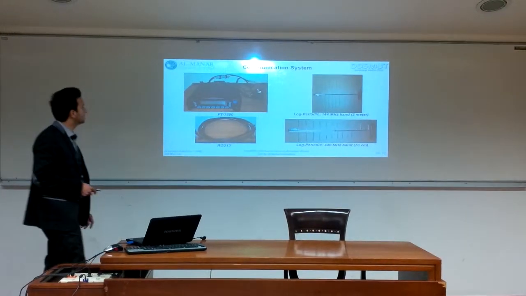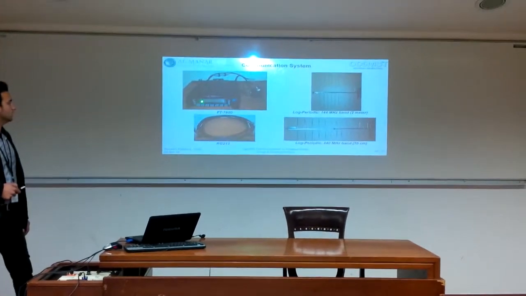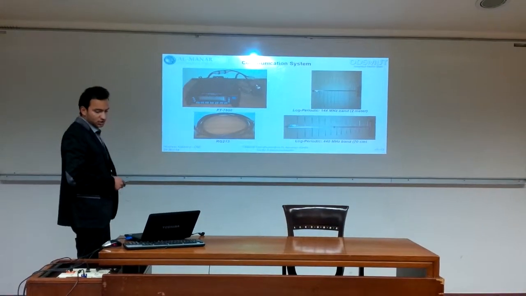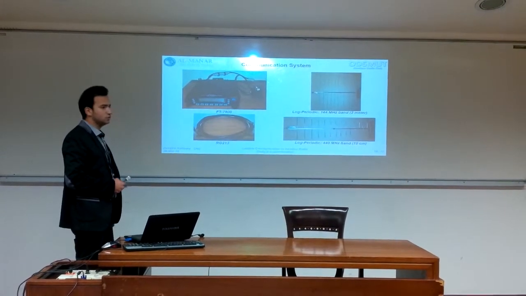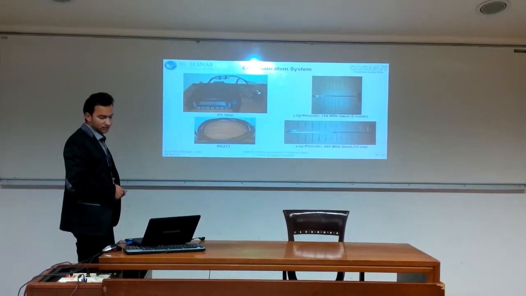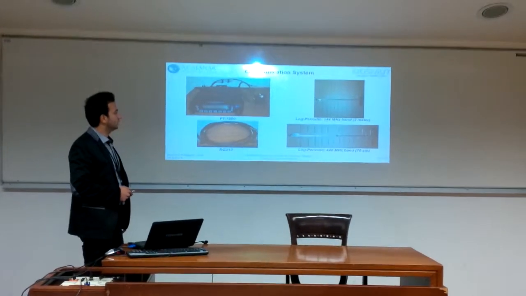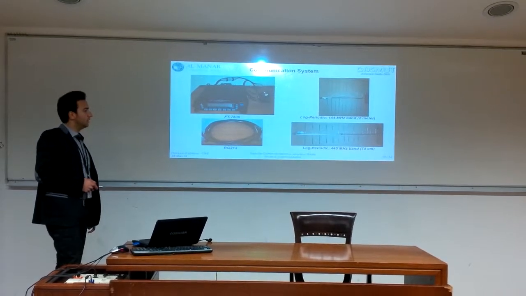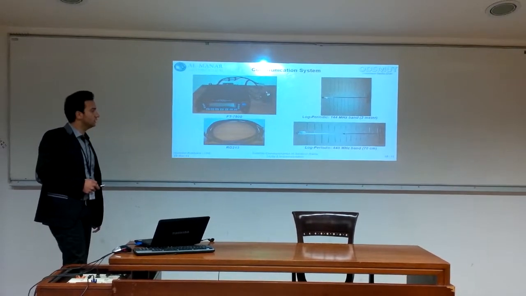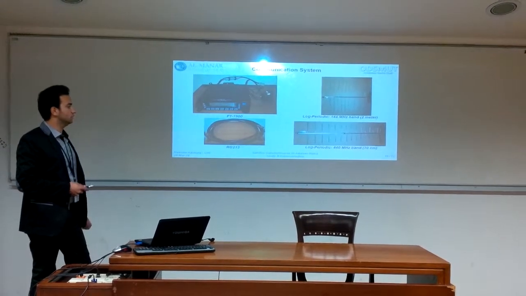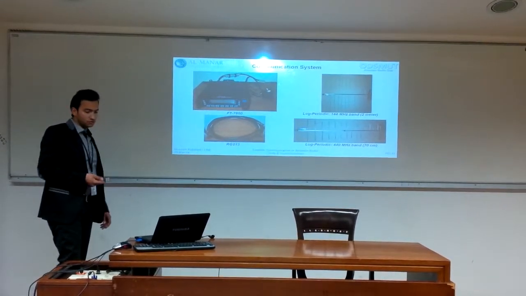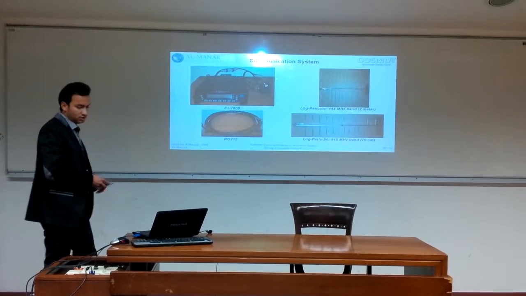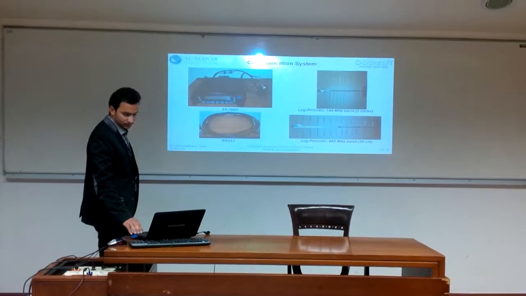About the communication system, I use the Yaesu FT-7800, which is a dual band transceiver that covers the 2 meter and 70 centimeter bands. And here we have a log periodic antenna that covers the 144 megahertz band, and the other log periodic antenna for the 440 megahertz band. And for the best connection, I used the RG213, which is the lowest loss coaxial cable in the market.